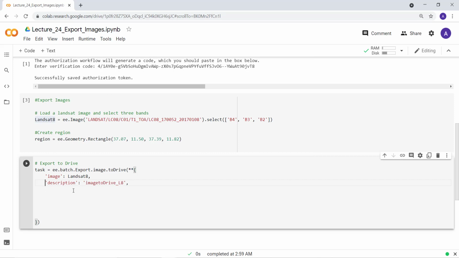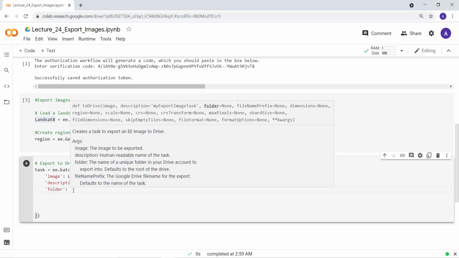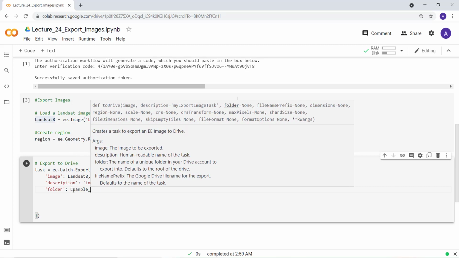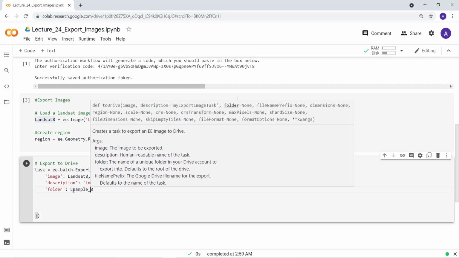Okay, so the next export parameter is a folder. Do you want to create a folder in your Google Drive? Yes. So maybe I'll just create example L8, Landsat 8, for example data.